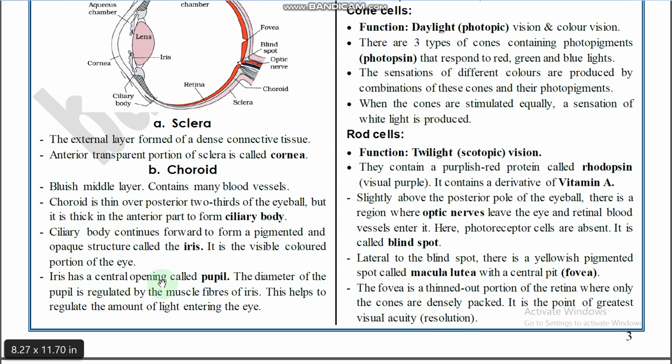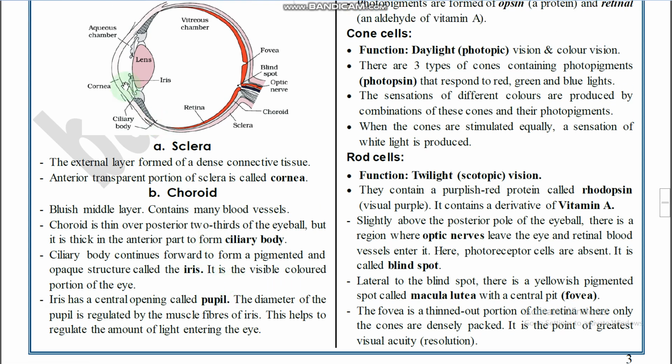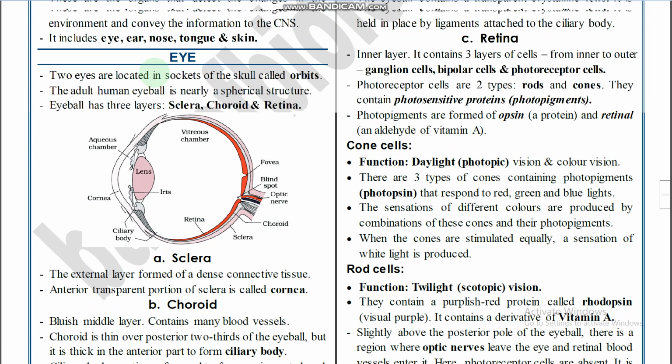The iris has a central opening called the pupil. The central region of the iris is called the pupil. What is the function of the pupil? The diameter of the pupil is regulated by the muscle fibers of the iris, and this helps to regulate the amount of light entering the eyeball.